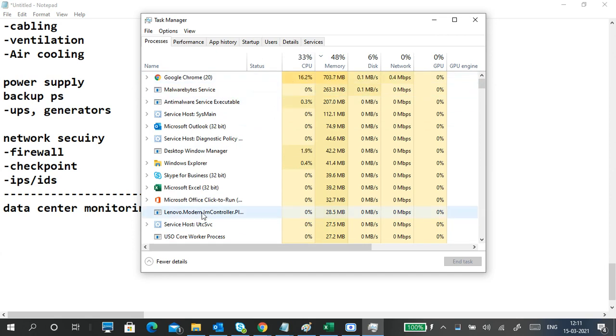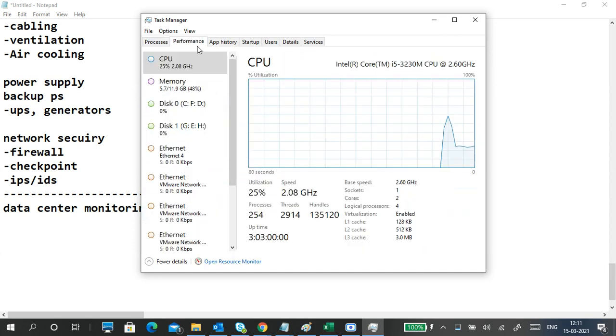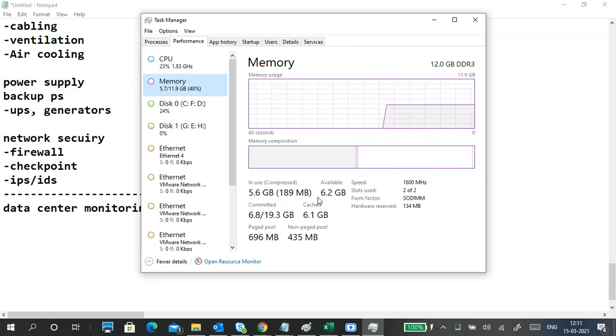I monitor each individual process and what is the CPU consumption and memory consumption, or otherwise go to performance monitoring. Performance is also monitoring. See this, how much CPU burden is there. It is not 100% but 22%. So I'm utilizing well because I'm using very few apps now. And 66.2 GB RAM is free, and how much RAM is utilized, how much is in cache memory, like that, how much total RAM it is.